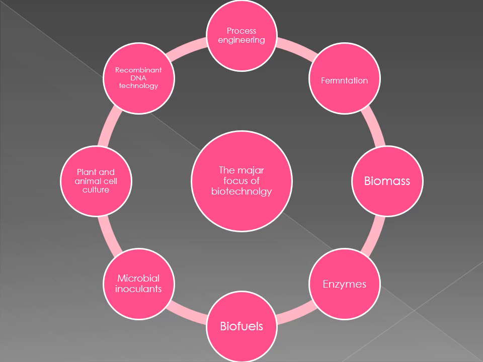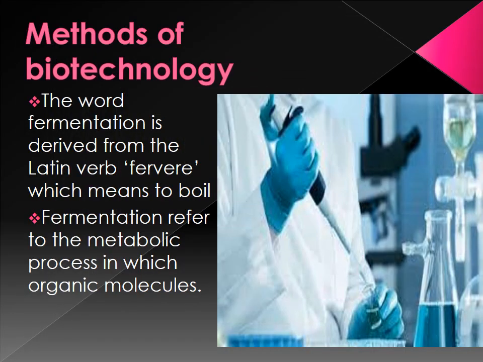They are fermentation, biomass, enzymes, biofuels, microbial inoculants, plant and animal cell structure, recombinant DNA technology, and process engineering. Modern biotechnology gives more importance to plant and animal cell culture. Through this, we can do new creation. Traditional biotechnology methods can be done easily, but modern biotechnology methods have some methods and procedures. Now we are going to see about that.